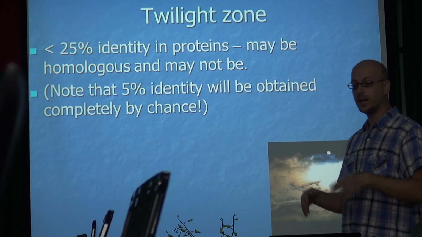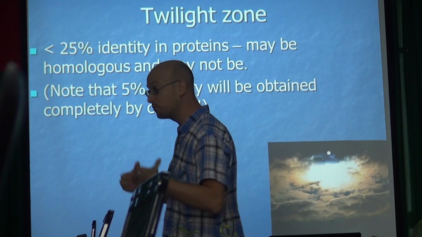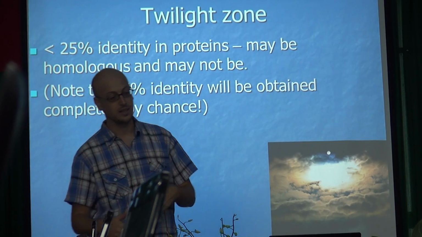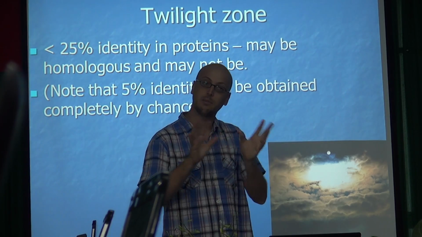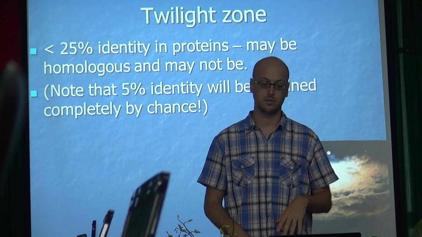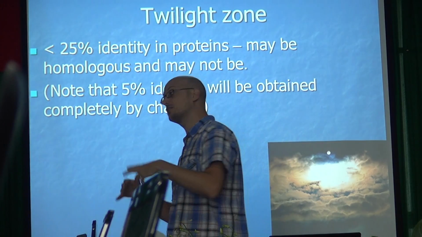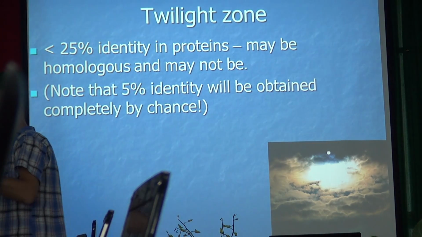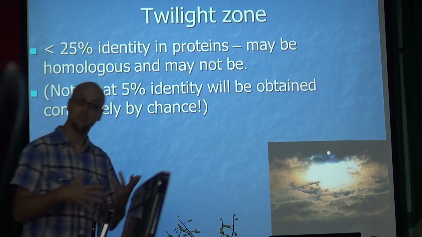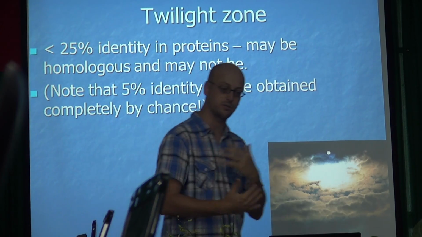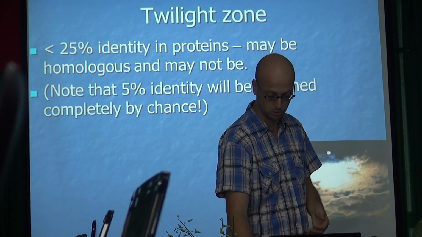So if we have less than 25% identity in proteins, still maybe homologous, maybe not. If we have less than 70% identity in DNA, still maybe homologous, maybe not. We have to take a closer look.